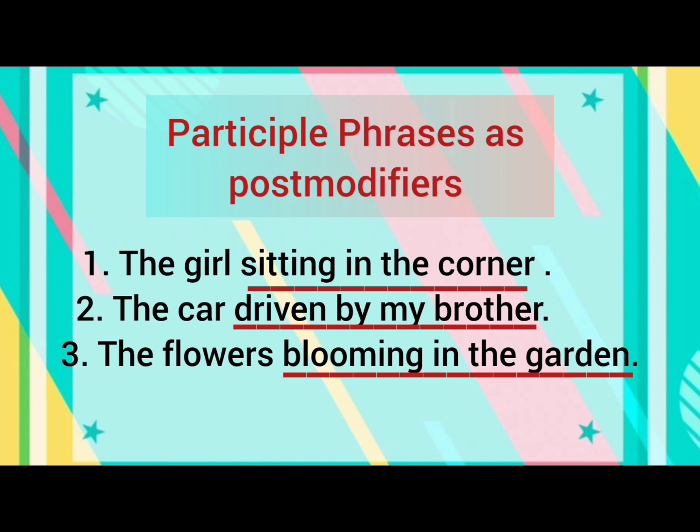The girl sitting in the corner. Girl is a noun, sitting in the corner is a post modifier plus participle phrase, and collectively it will make a noun phrase. The car driven by my brother. Car is a noun and driven by my brother is a participle phrase. The flowers blooming in the garden. Again, a noun flowers is combined with blooming in the garden as post modifier that is going to form a noun phrase.